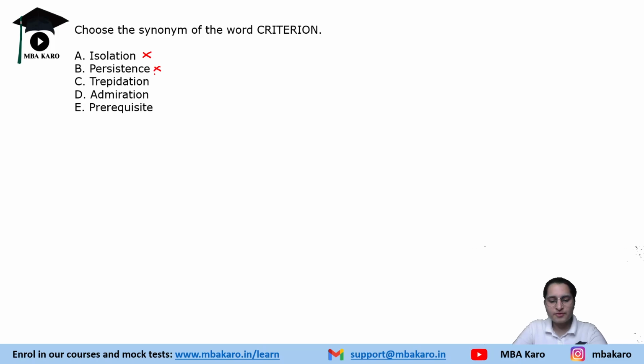Persistence would not be synonymous for criterion. Trepidation is anxiety about an uncertain future, so this would also not be synonymous. Admiration would not be synonymous either. Prerequisite: what is prerequisite?